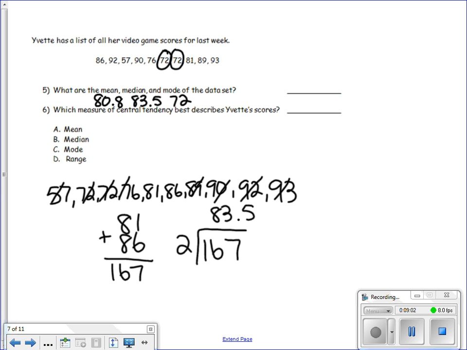Number 6 asks, which measure of central tendency best describes Yvette's scores? Yvette's scores have an outlier, which was 57. So we know that our mean is not going to be the best representation of the data. Whenever we have an outlier, the median is always the best representation of the data. So our answer is B.